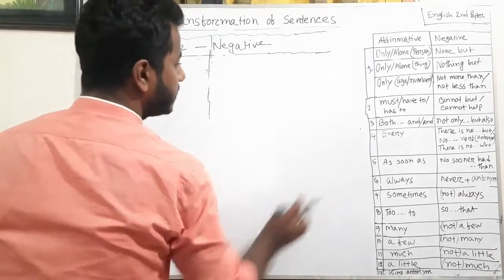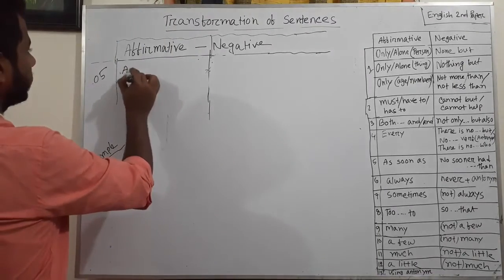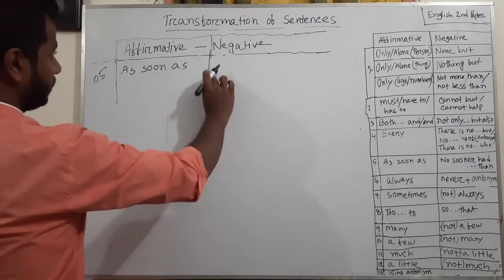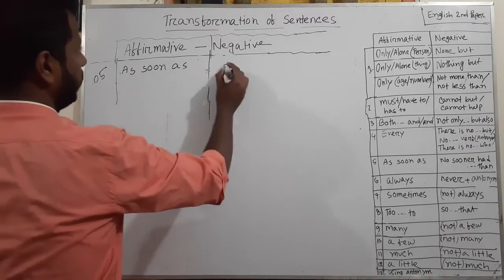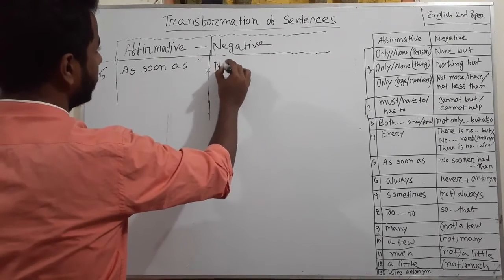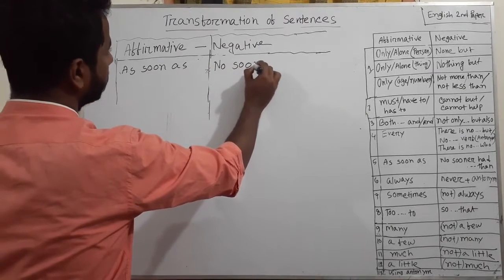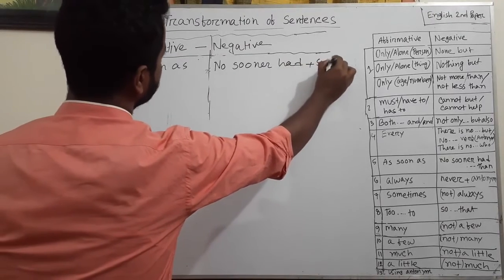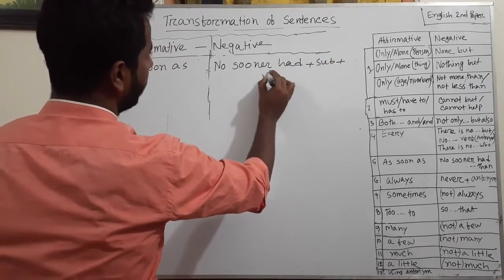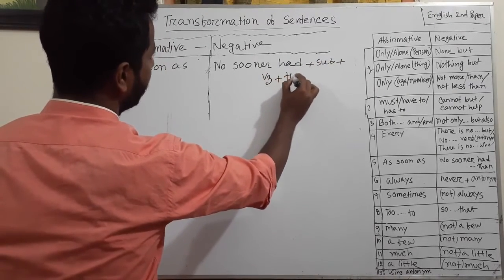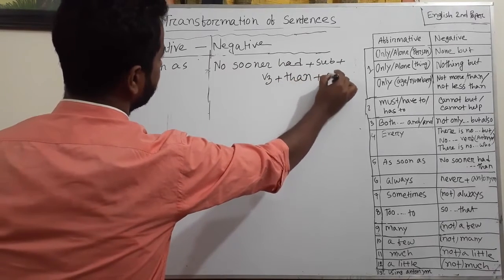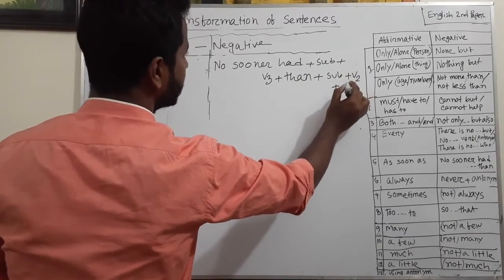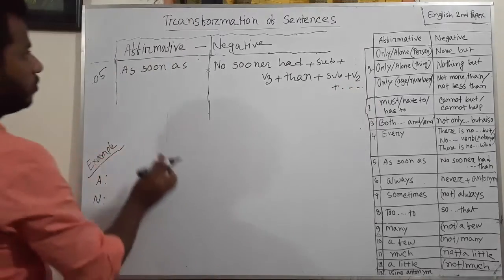In affirmative sentence, there is as soon as. Then in negative, instead of as soon as, you have to use no sooner had, then subject plus verb 3, plus then, subject plus verb 2, means verb in past form. Okay, so look at the structure.